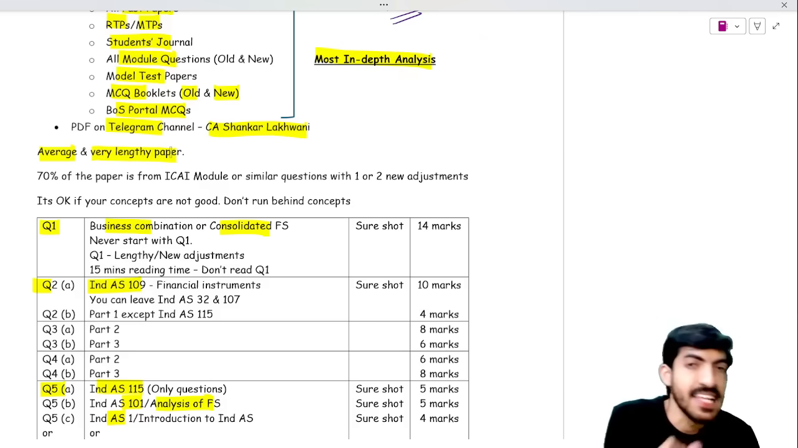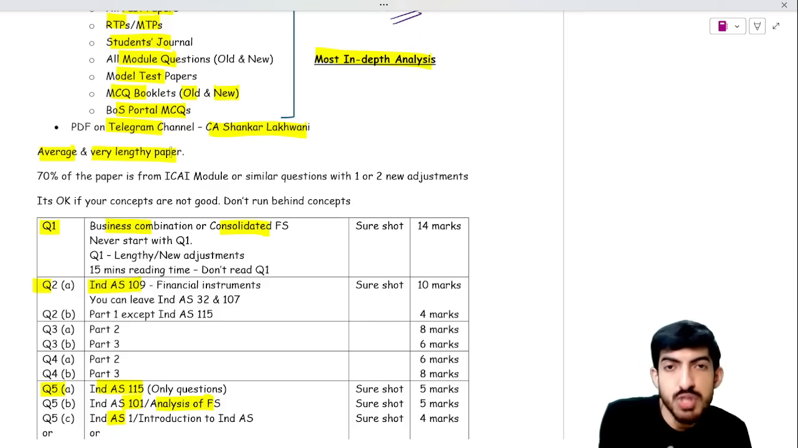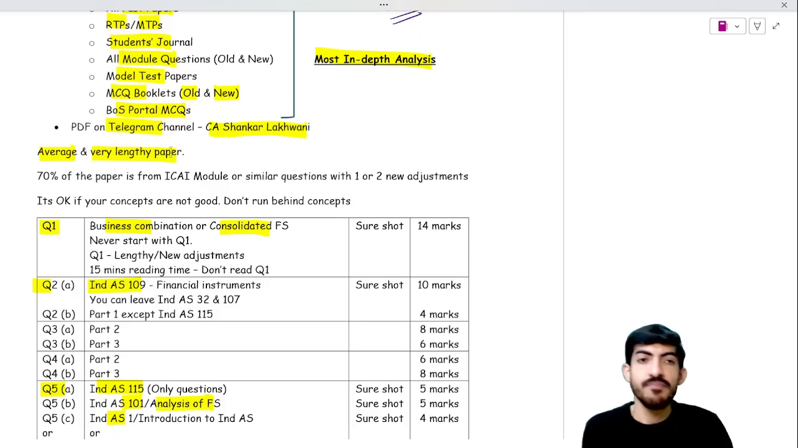Average paper will be there. Average paper means there will be direct questions from module plus new questions will be framed. Okay, this is called average paper. Paper will be very lengthy. May 26 paper is going to be super lengthy for FR. So you need to keep speed from the very first minute.